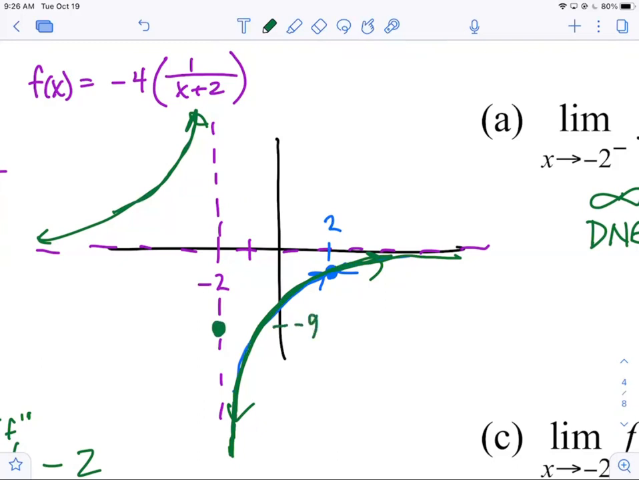Does that still pass the vertical line test? Yes. It absolutely does. Now, what are piecewise functions useful for? You think they exist in the real world?